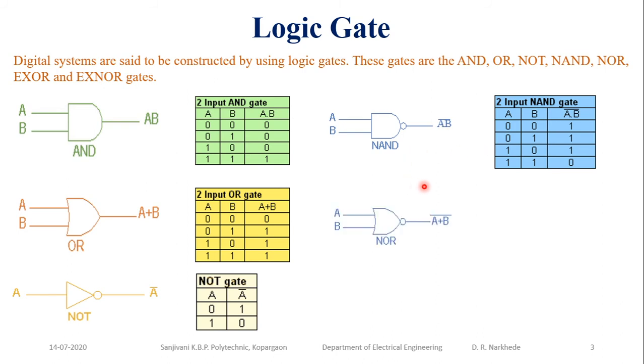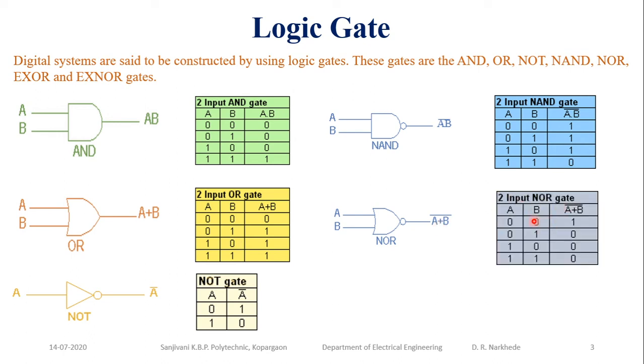Now we will discuss the NOR gate. A NOR gate is a combination of an OR gate and a NOT gate. In the same manner, this is my OR gate, and after the OR gate I have connected the NOT gate. So what is the truth table for the NOR gate?